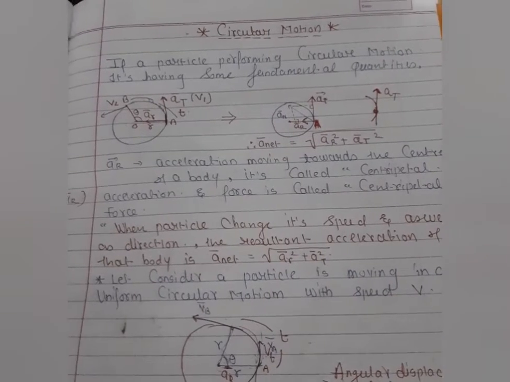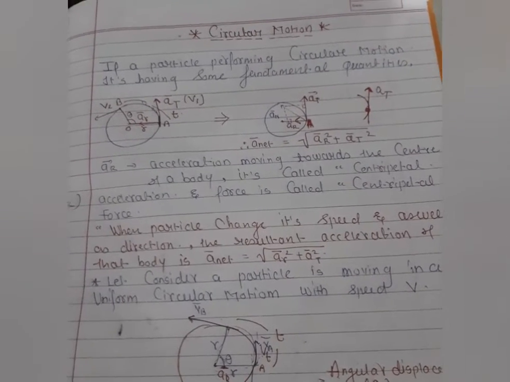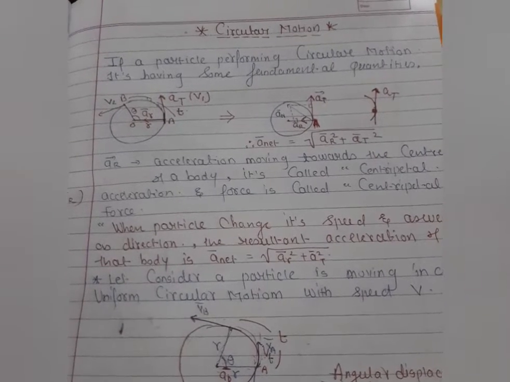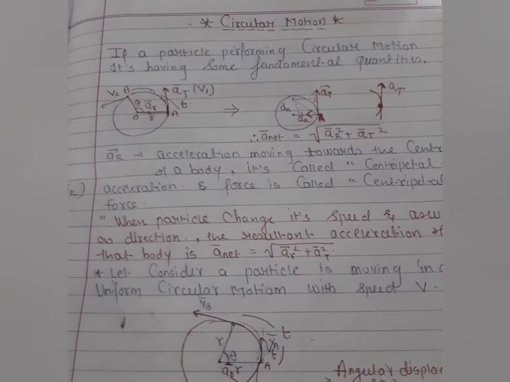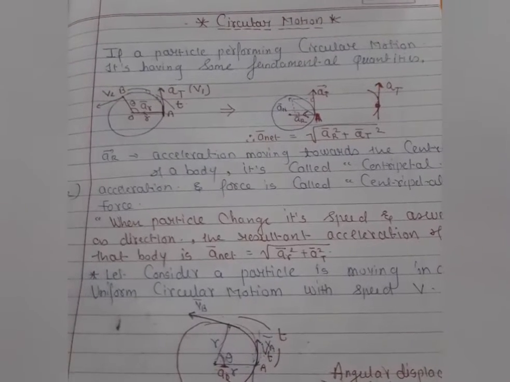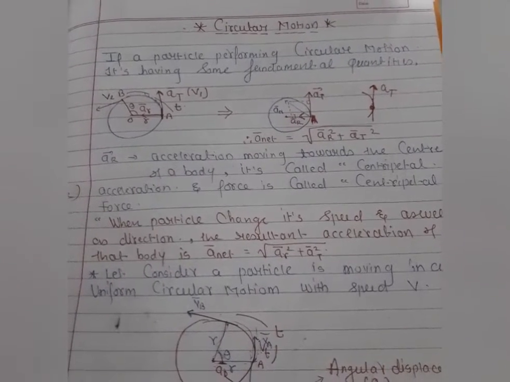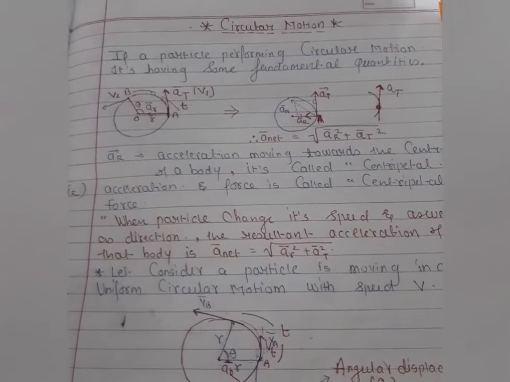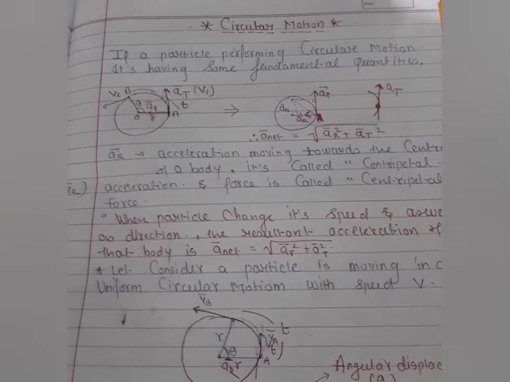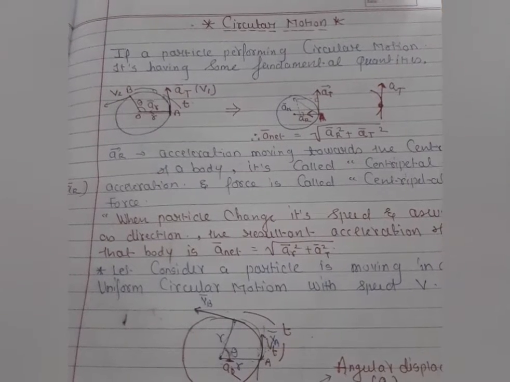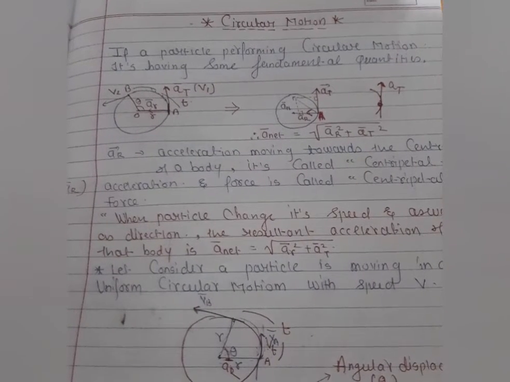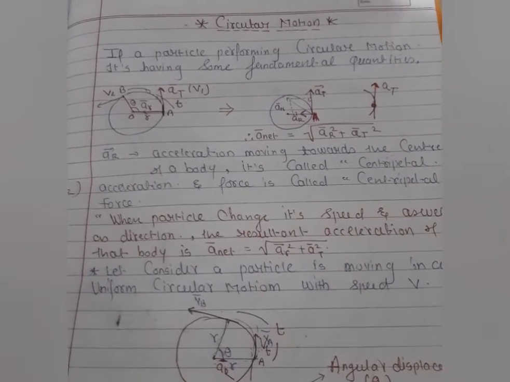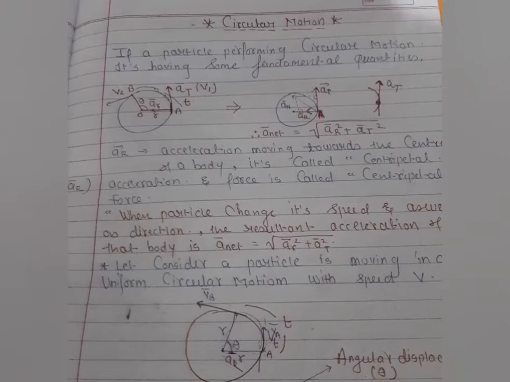So let's discuss, students, initially in rotational motion, the concept of circular motion. Let us understand what circular motion is. If a particle is performing circular motion, it has some fundamental quantities: acceleration, velocity, time period, frequency, linear displacement, and angular displacement.